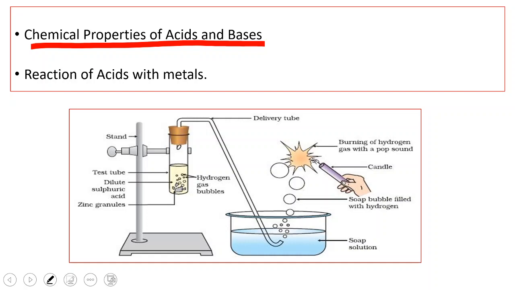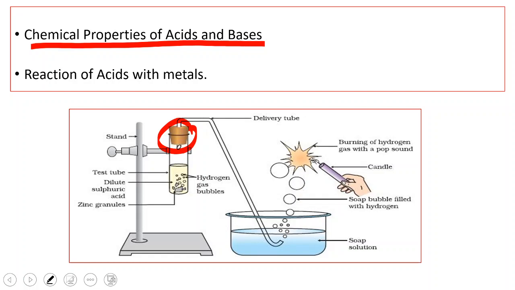a test tube, cork, delivery tube, a trough which contains soap water, right? A retort stand, zinc granules, dilute sulfuric acid, and a burning candle are required for this activity. So we take a test tube and in the test tube take dilute hydrochloric acid solution. Add zinc granules to the dilute hydrochloric acid solution and close the test tube with the help of a cork. Make a hole in the cork and through that hole insert a delivery tube.